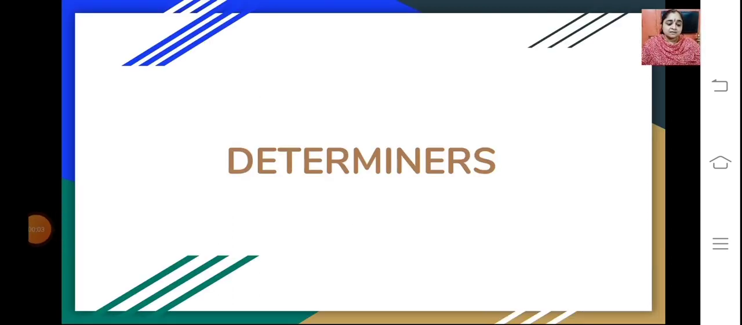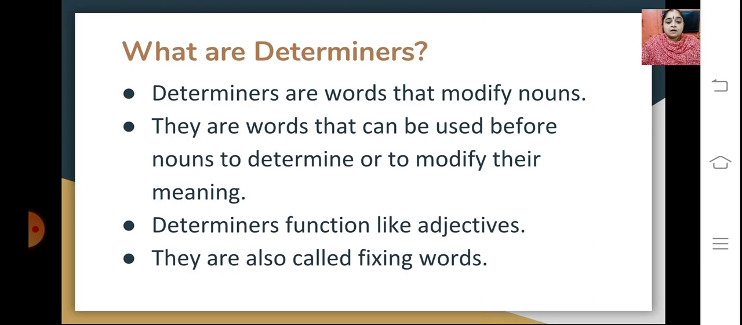So what are determiners? We'll just go through. Determiners are words that modify nouns. They are words that can be used before nouns to determine or modify their meaning. Determiners function like adjectives. They are also called fixing words. There are different types of determiners that we use. They are used to modify or understand the nouns in a better way. They function like an adjective also.